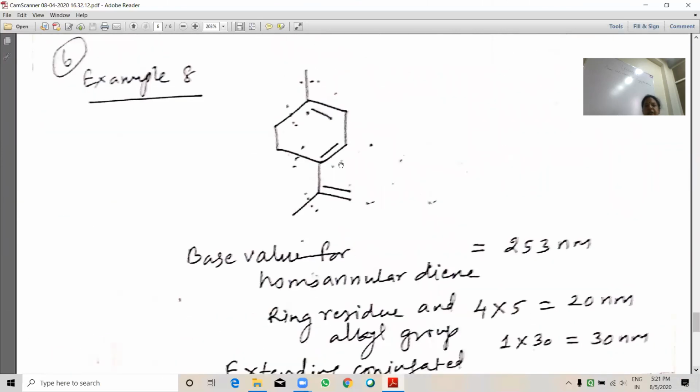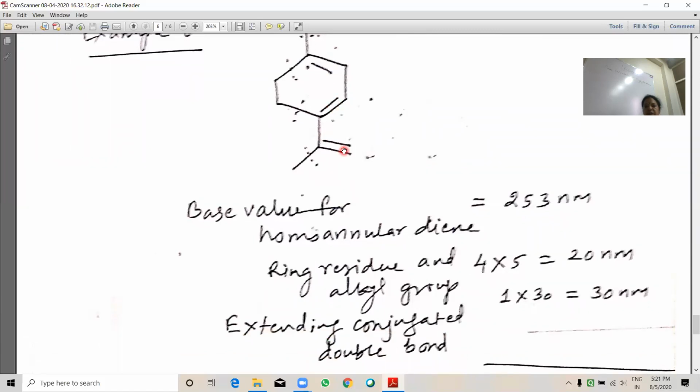Example 8. In this example, see here, homoannular diene system, single bond and double bond. So the base value of homoannular is 253. Ring residue and alkyl group: ring residue 1 and alkyl group, right? 1 alkyl group and ring residue 2, right? 3 and here it is 4. 4 multiplied with 5, 20 nanometers.